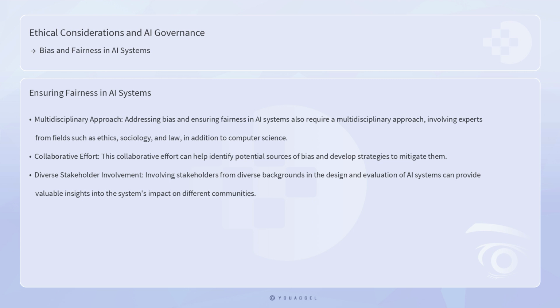Addressing bias and ensuring fairness in AI systems also require a multidisciplinary approach involving experts from fields such as ethics, sociology, and law, in addition to computer science. This collaborative effort can help identify potential sources of bias and develop strategies to mitigate them. Furthermore, involving stakeholders from diverse backgrounds in the design and evaluation of AI systems can provide valuable insights into the system's impact on different communities and help ensure that the AI serves the broader societal good.